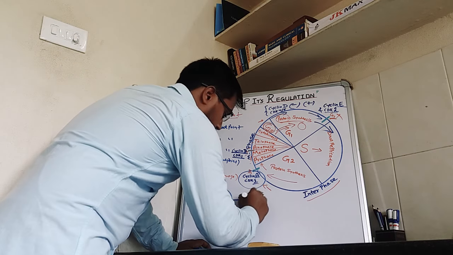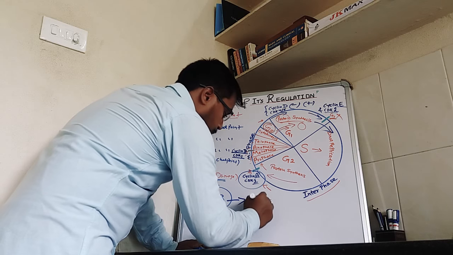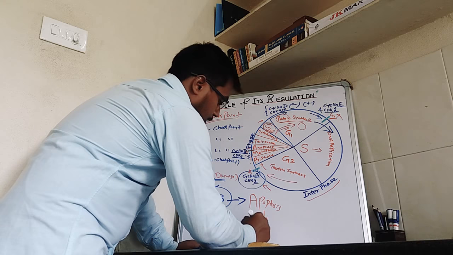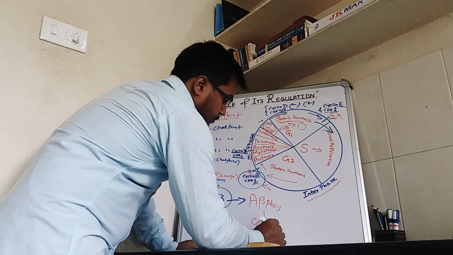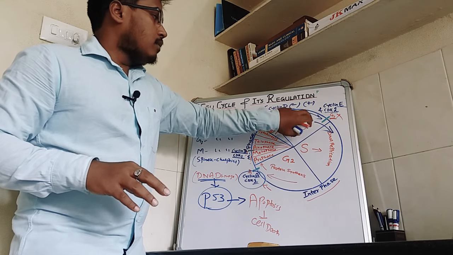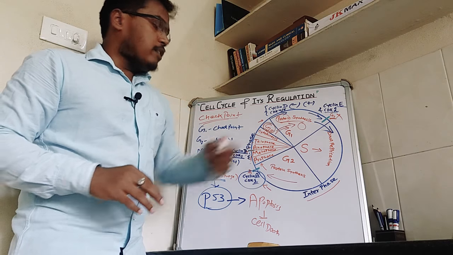So it activates the intrinsic pathway of apoptosis, that is cell death.